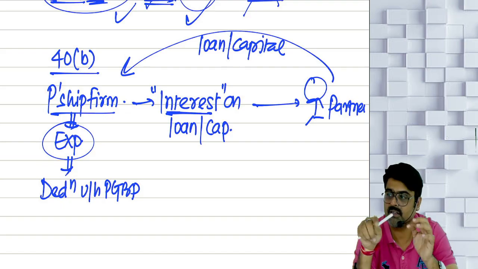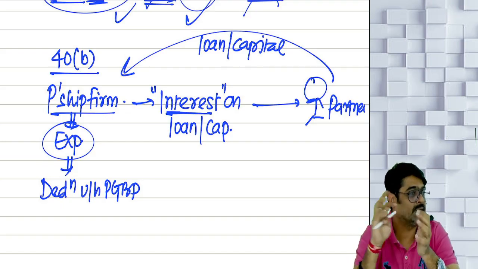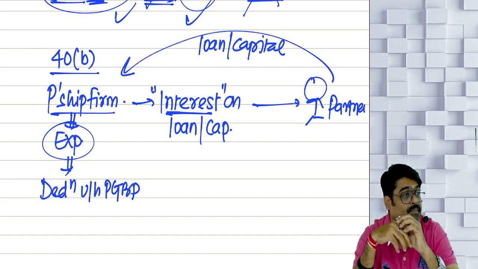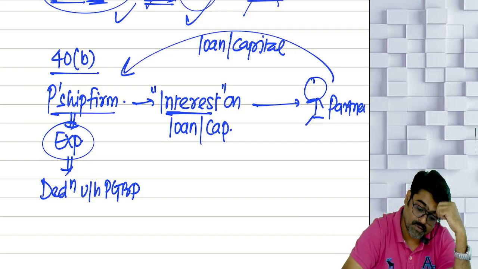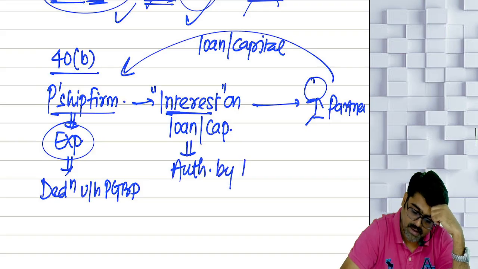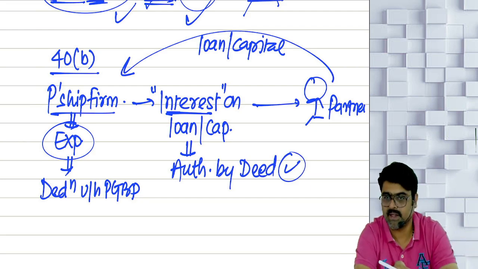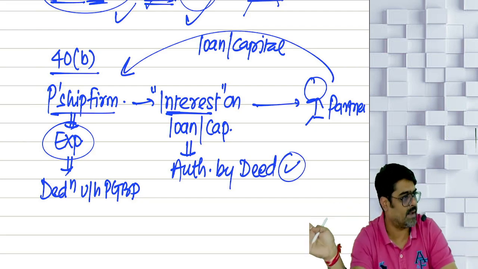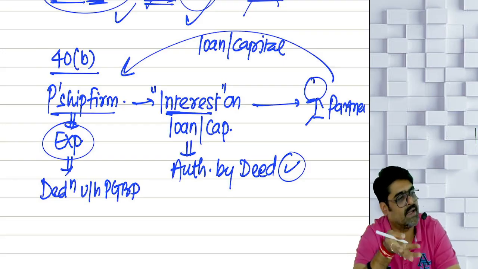That means if the partnership firm wants to claim this as a deduction, first of all the interest must be authorized by the partnership deed. If your deed says to pay the interest, then we are going to give you the deduction. But your deed can specify any rate.